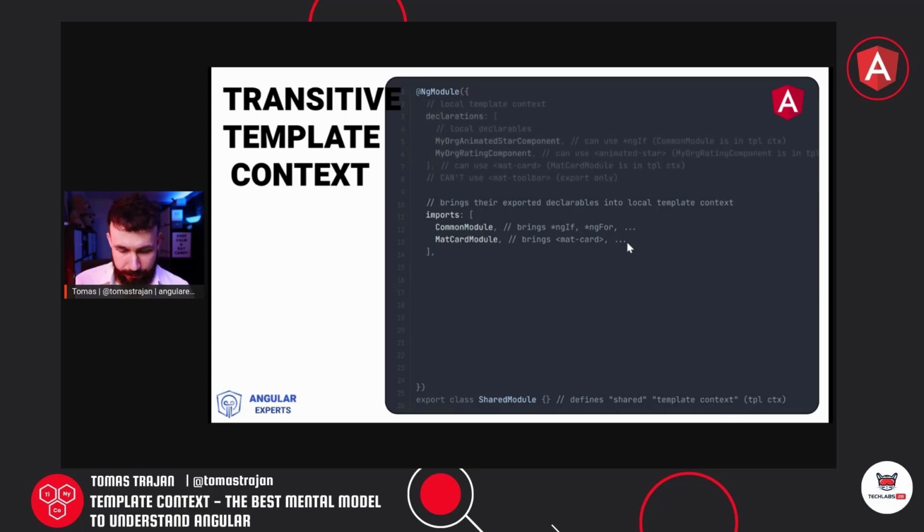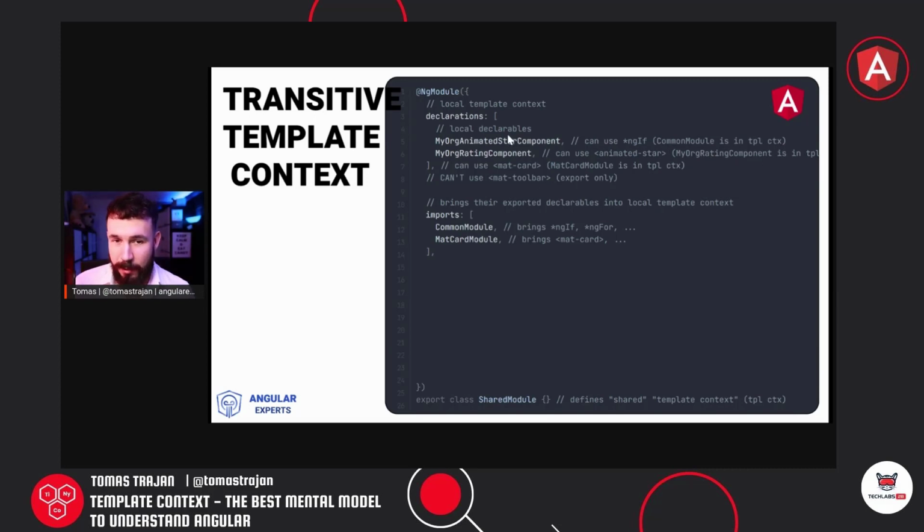And then we are going to implement some local shared widgets. For example, an animated star component and my organization rating component. Those are local implementations to that shared module template context. But because we already have these imports here, when we implement the templates of those components, they can already use stuff like ngIf, because the common module is already part of this template context.